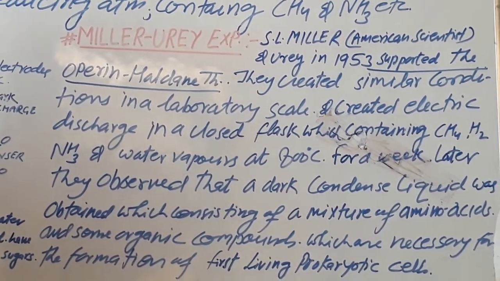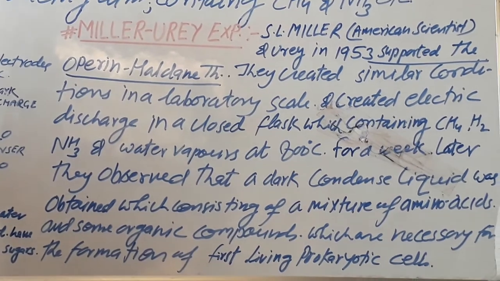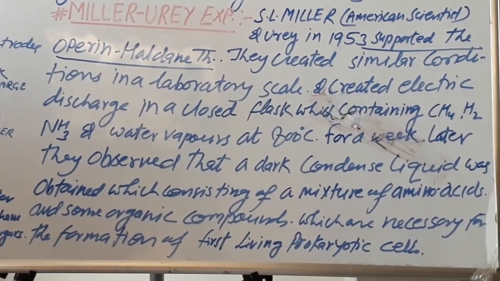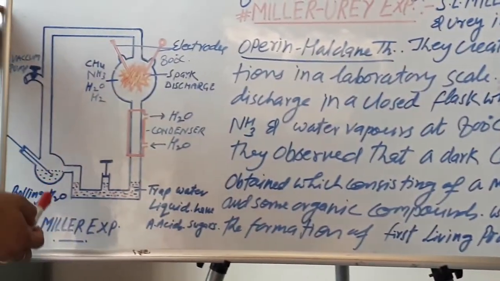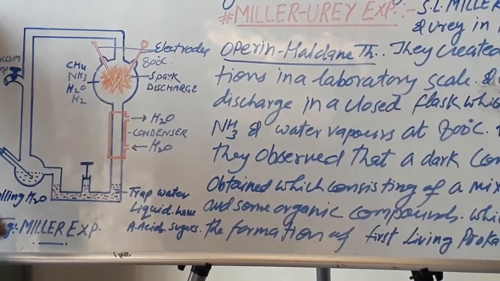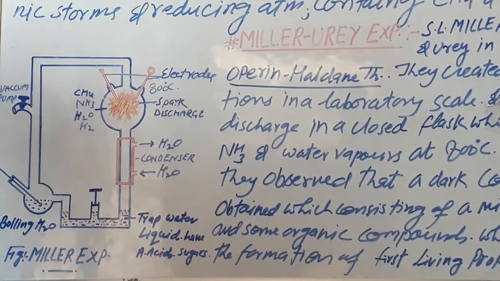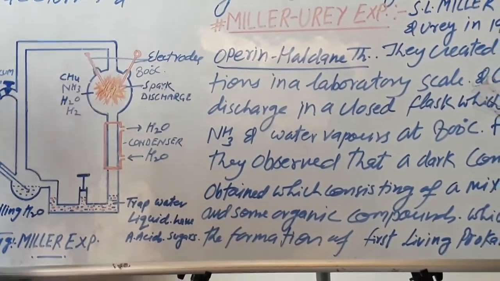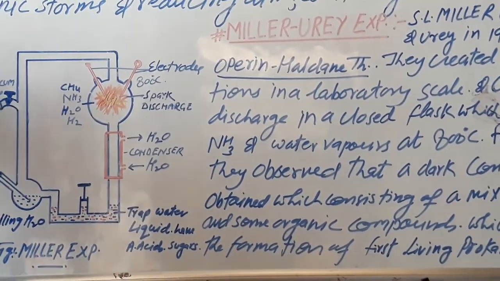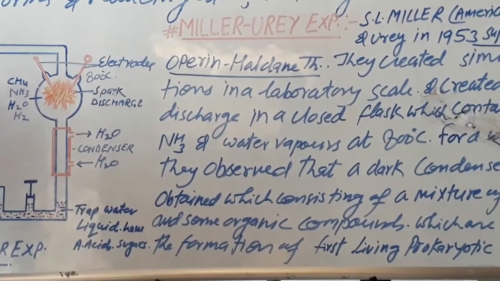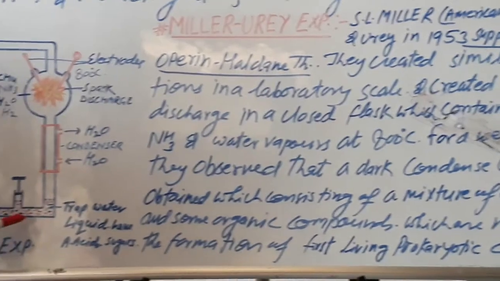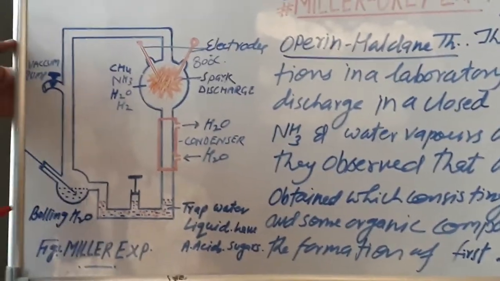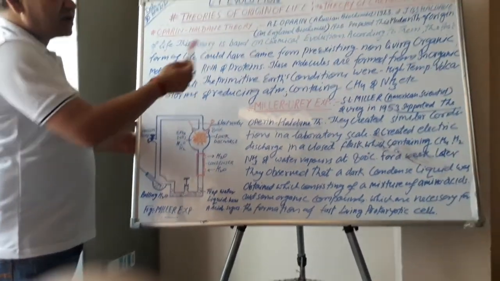After a week, they observed that a dark condensed liquid was obtained here, consisting of a mixture of amino acids and some organic compounds like sugars, which are necessary for the formation of the first living prokaryotic cells. So this theory, or this experiment, favors chemical evolution.